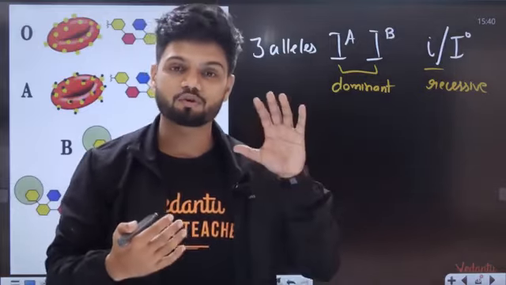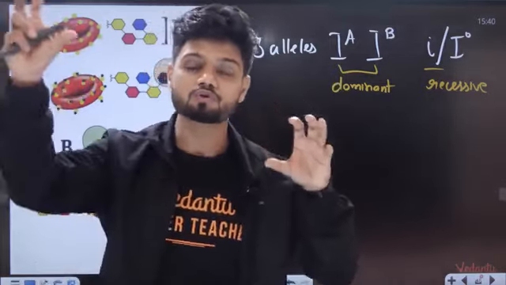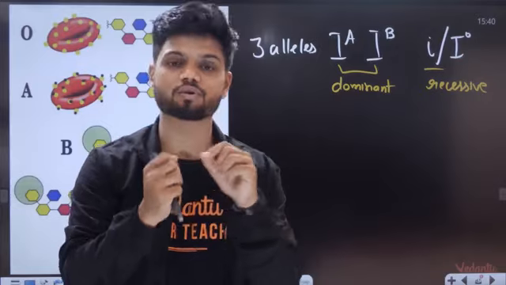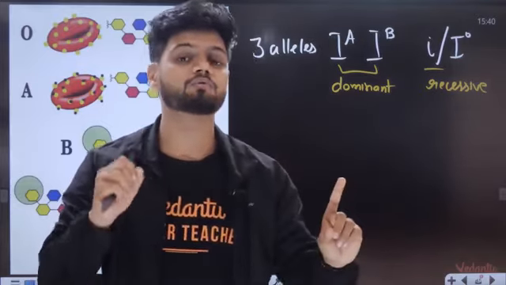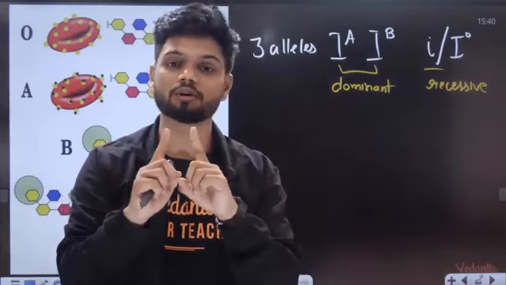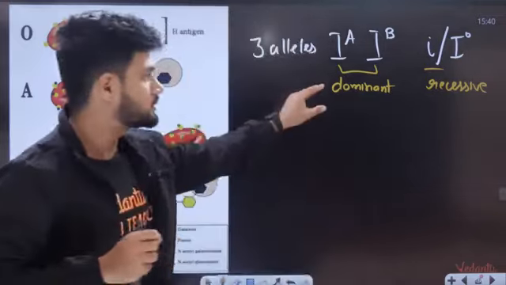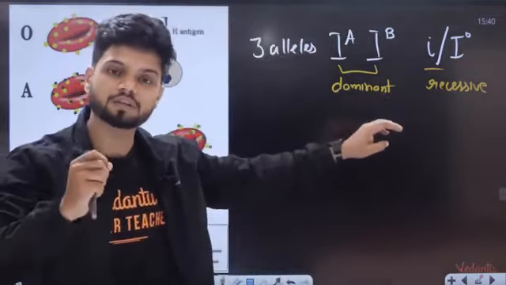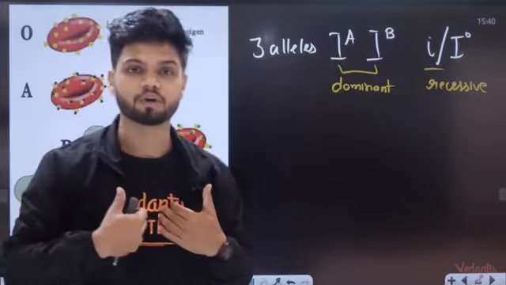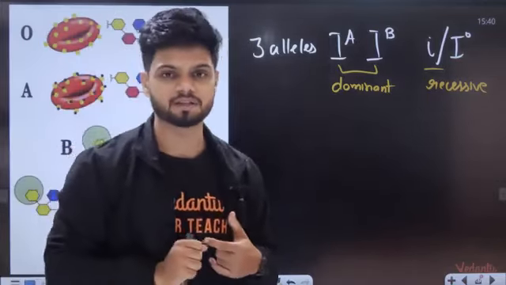We have one chromosome coming from father, one chromosome coming from mother. In alleles also, one comes from one parent, one comes from the other parent. So only two alleles are present in one organism. Even though we have three different alleles here, out of three, only two will be present in our body.